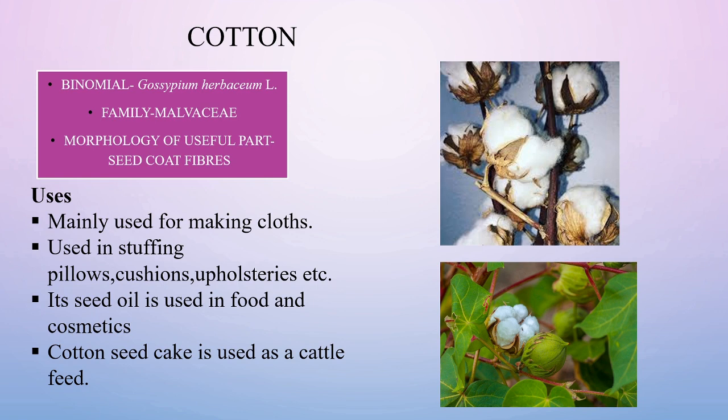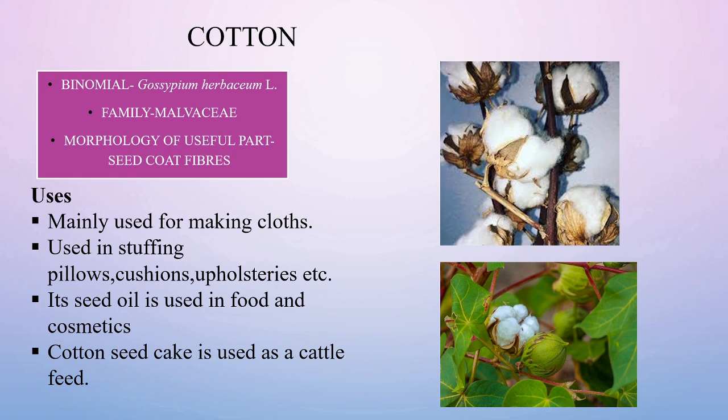The surface of each seed is covered with two types of hairs. They are long hairs and short hairs. The long hairs are called lint and the short hairs are called fuzz.